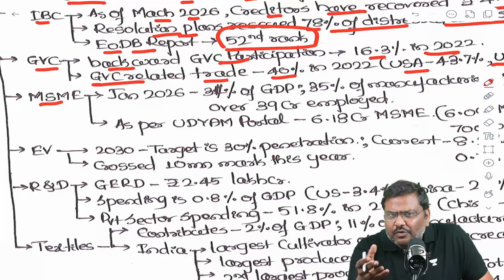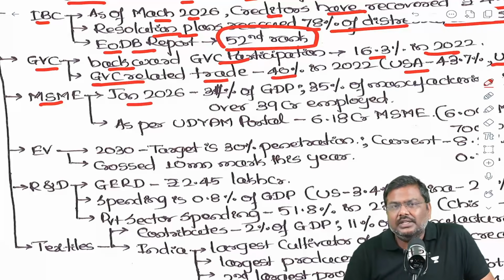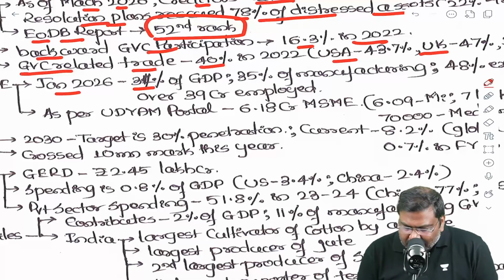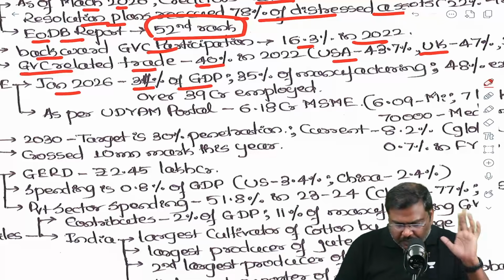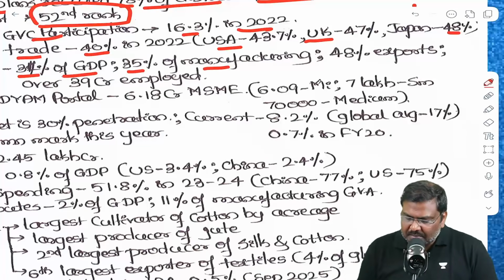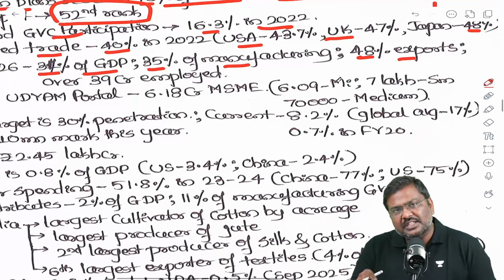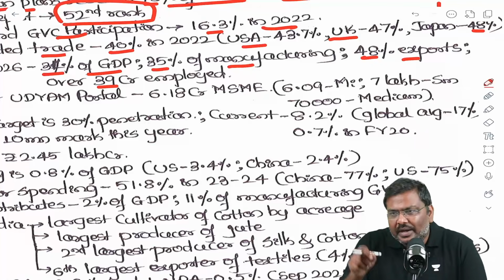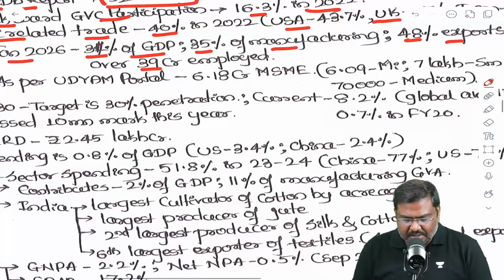MSMEs, a favorite area of UPSC, by the way. According to the data published by the government for January 2026, more than 30% of GDP comes from MSMEs. More than 35% of manufacturing comes from MSMEs. 48% of exports come from MSMEs. And 39 crore people are employed in the MSMEs.